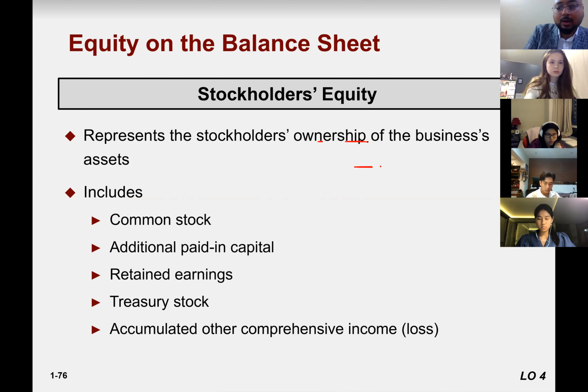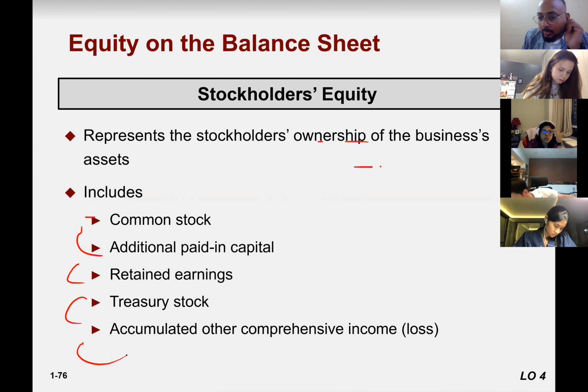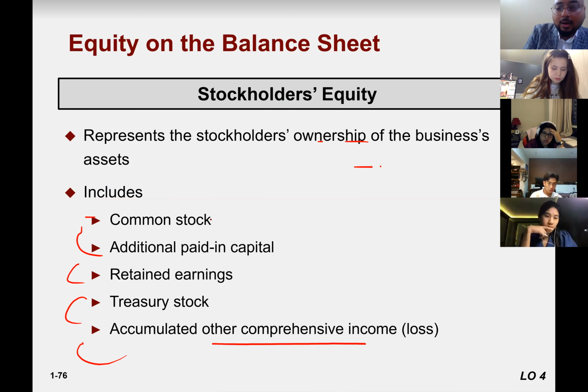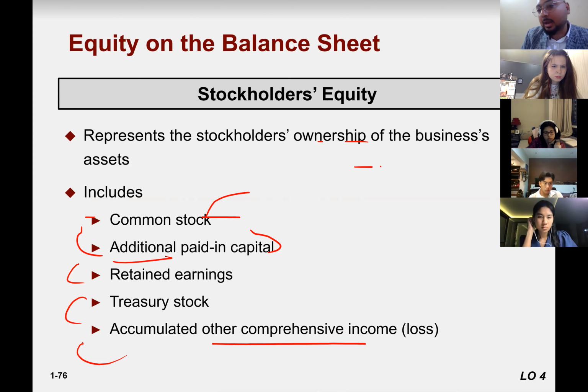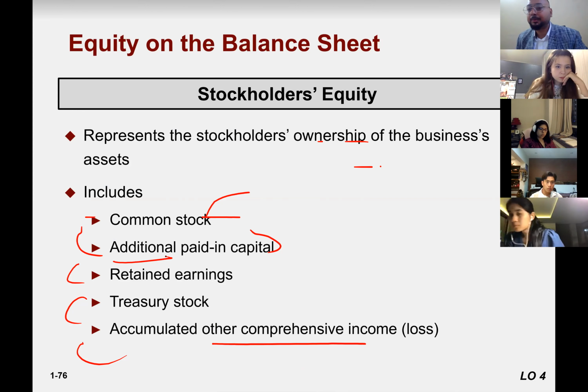It includes common stock, additional paid-in capital, retained earnings, treasury stock, and OCI, which is other comprehensive income. Right? Common stock and additional paid-in capital, we call this paid-in capital. So paid-in capital has two parts, common stock and additional paid-in capital. We'll talk about this when we talk about shareholders' equity. So just remember that one.